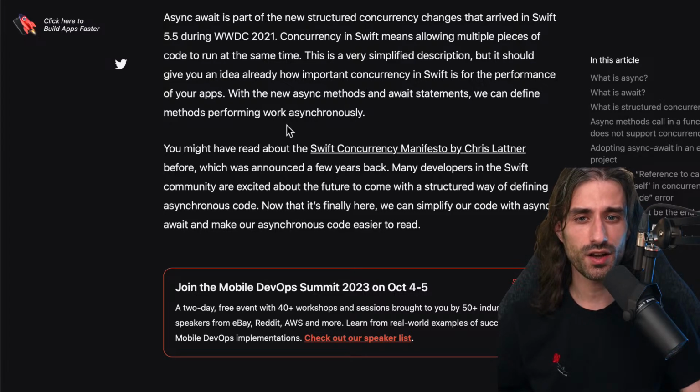Maybe we will see later examples of how asynchronous code used to be in Swift before concurrency, but historically it was completion handlers, so closures, then Combine. But these approaches either didn't scale very well, or they required you to learn quite a lot of concepts in order to get started.